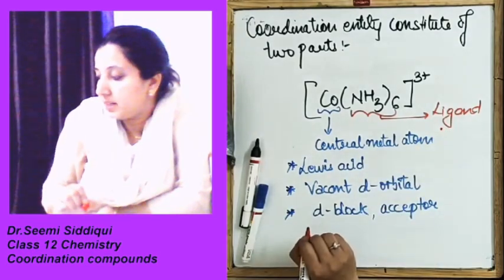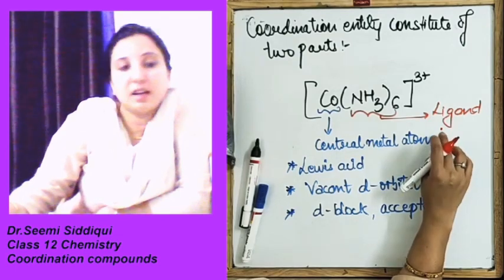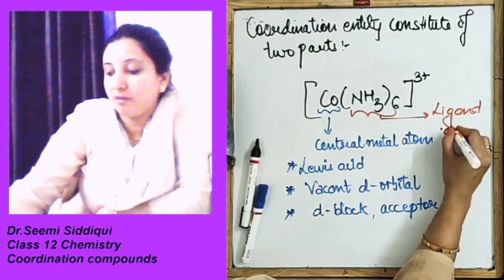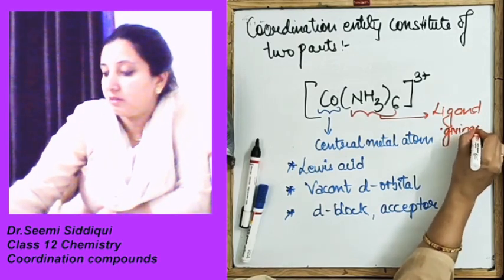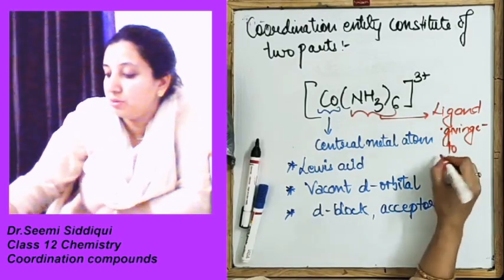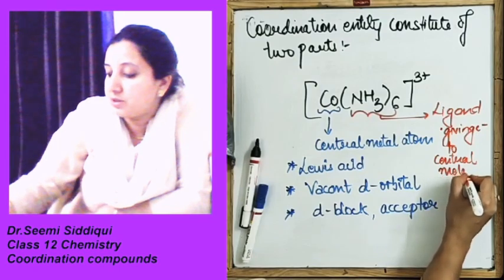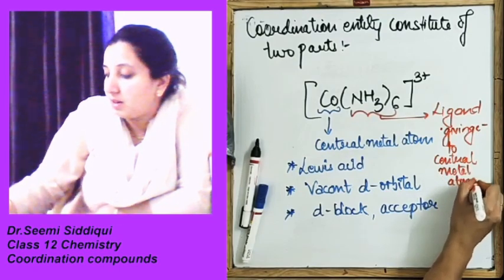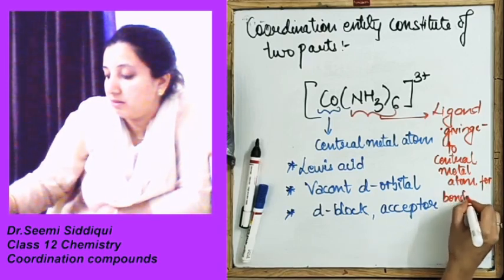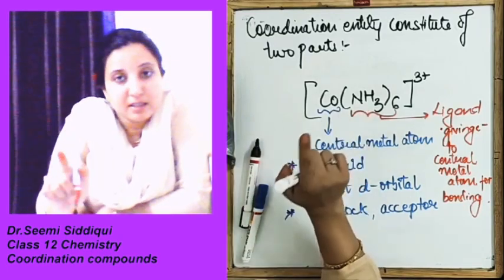Now this ligand is an ion which has a tendency of giving electrons to the central metal atom for bonding. Clear?